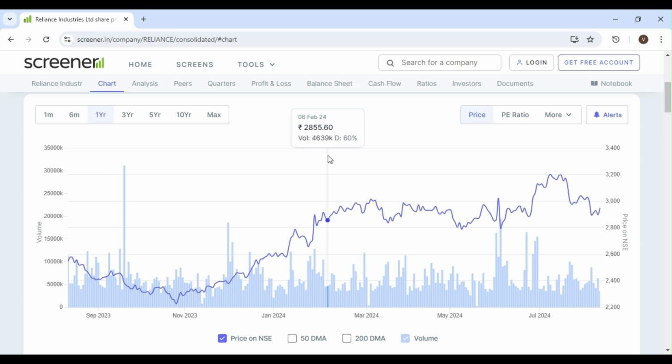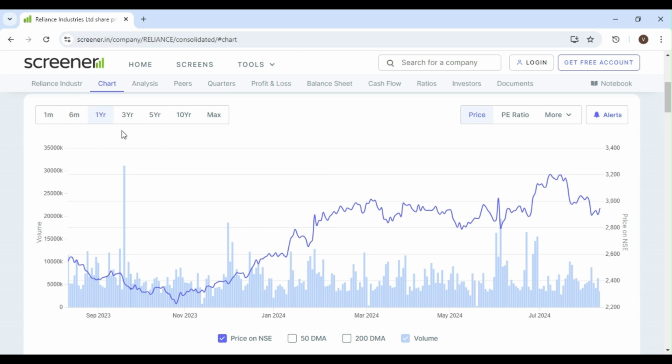Today we will see the stock tracker with PE and the news. And by news, I mean global market news and Indian market news, the sector related to the stock and the stock-specific news. And we will track the stock with PE ratio. Okay, now we will go to the chart.